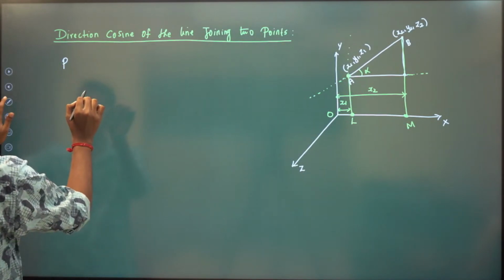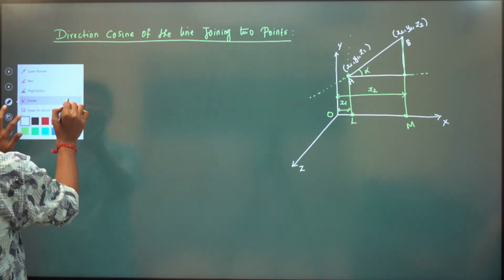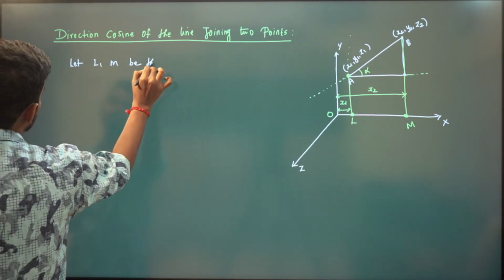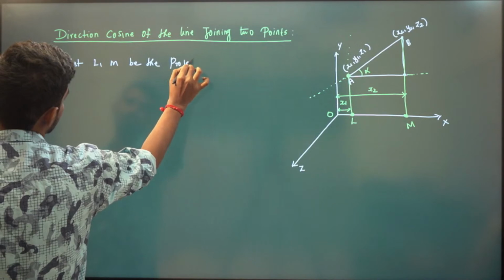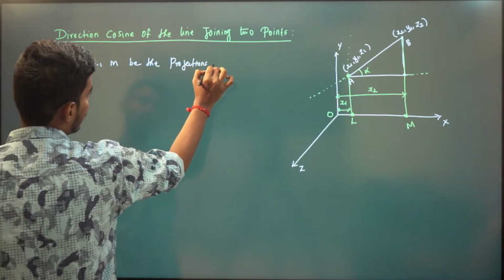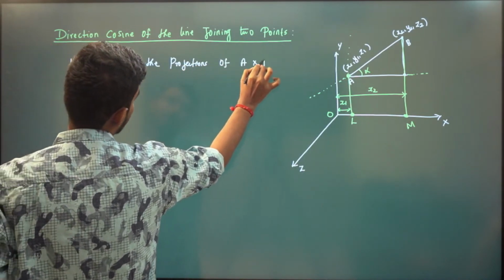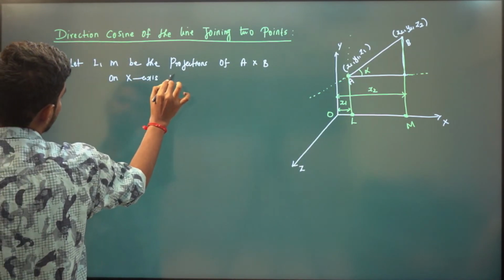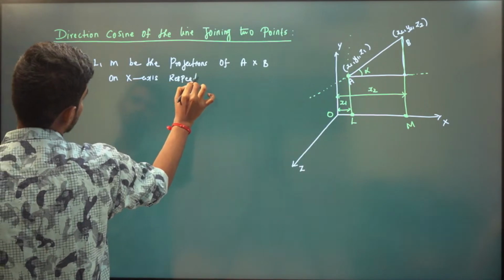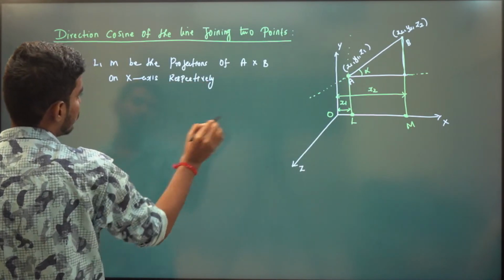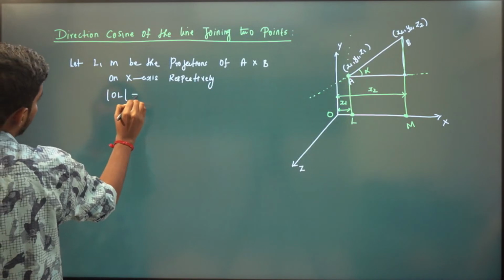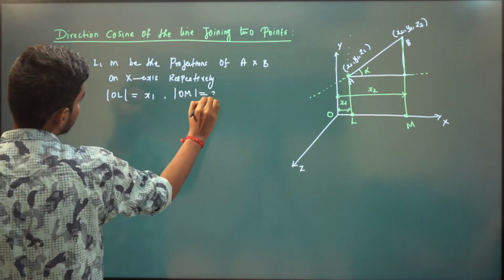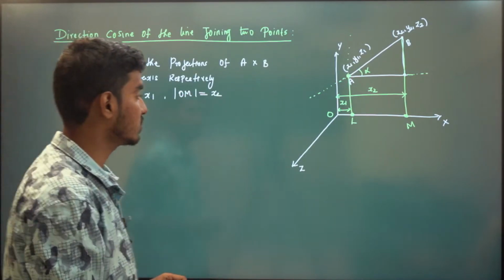Let L and M be the projections of A and B on the x-axis respectively. What is the length of OL? It is x1. And what is the length of OM? It is x2.